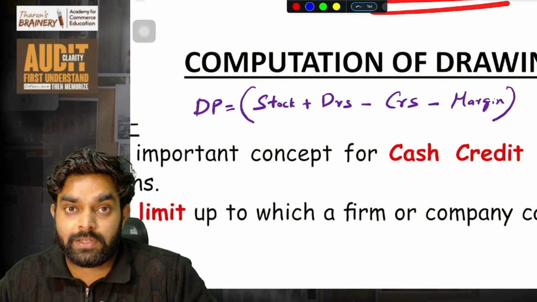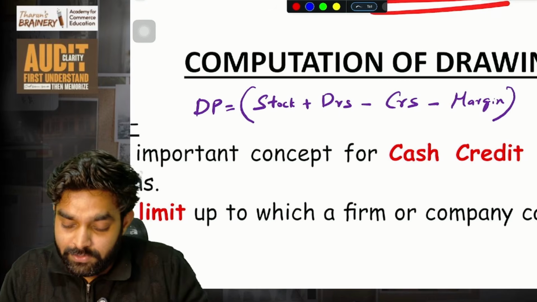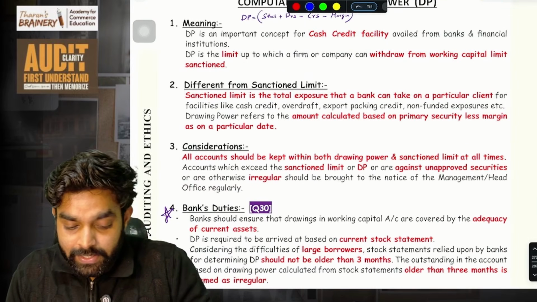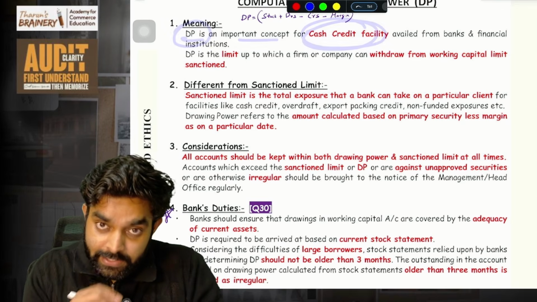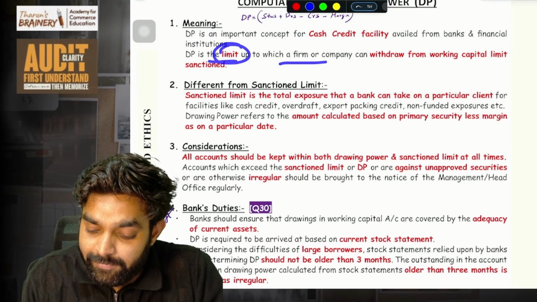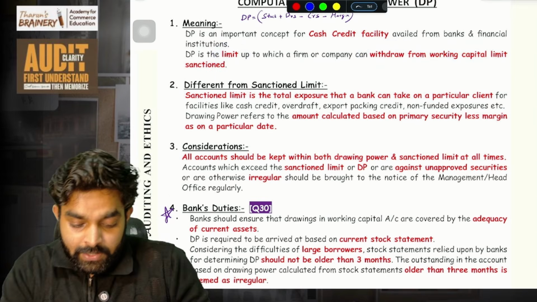The bank will keep a margin. Imagine they need a margin, right? Like for their safety. So that margin amount. When we do a practical, you will understand. Drawing power is important in the calculation of cash credit facility. Drawing power is a limit up to which a firm or a company can withdraw from the working capital limit sanctioned. Okay. That is the sanctioned limit.